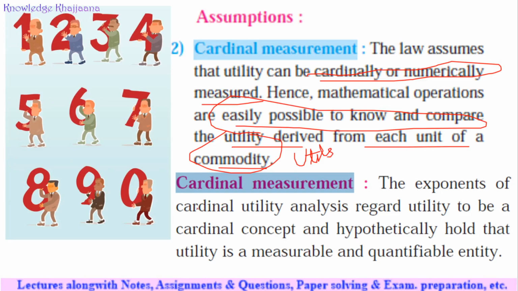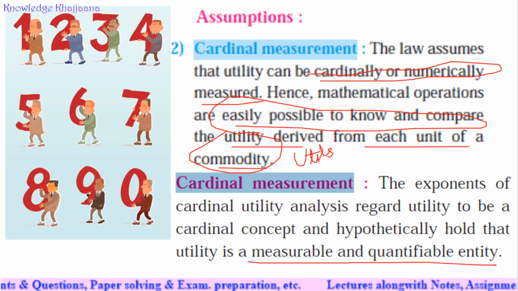The exponents of cardinal utility analysis regard utility to be a cardinal concept and hypothetically hold that utility is a measurable and quantifiable entity. See, it should be measured in terms of numbers. Okay, utility should be measured.